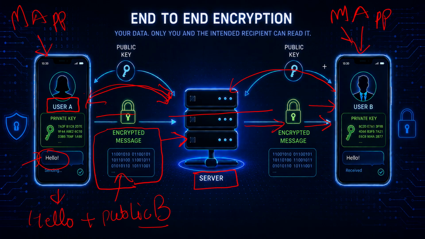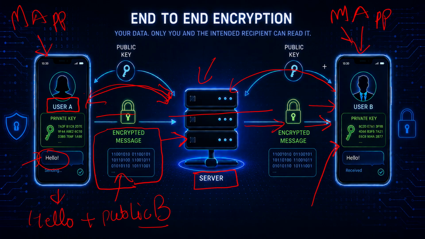Only that user can decrypt this message. This private key of user B is residing inside the device of user B. Since no one else has the private key of user B, the encrypted messages while traveling in the network, while residing on the server, and then while traveling in the network again, cannot be decrypted unless the private key of user B is hacked.